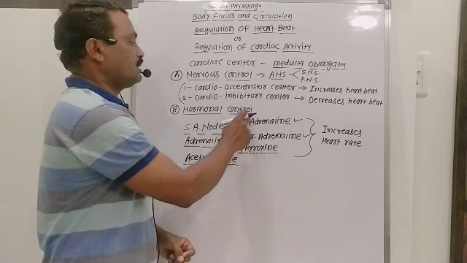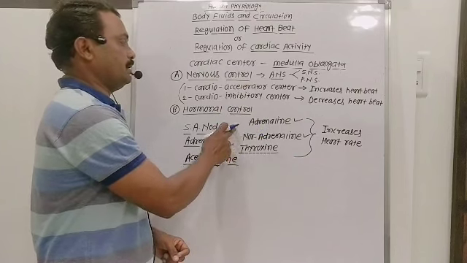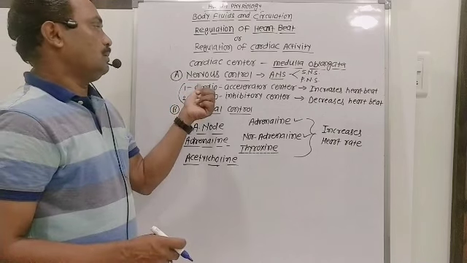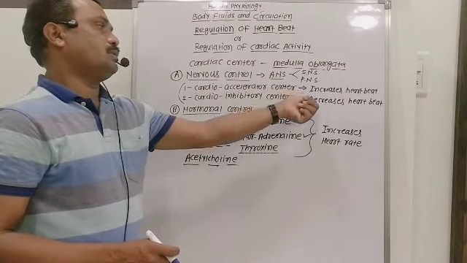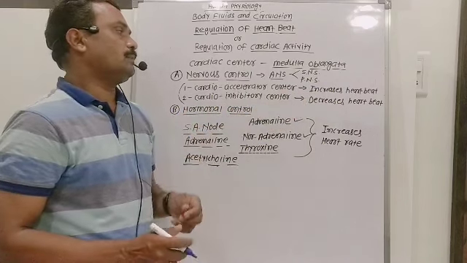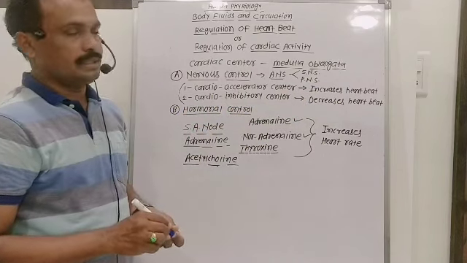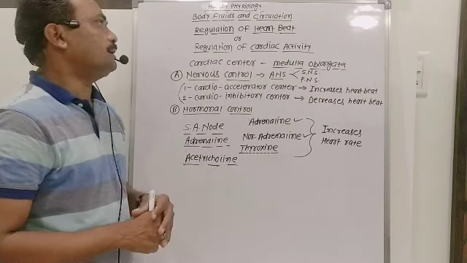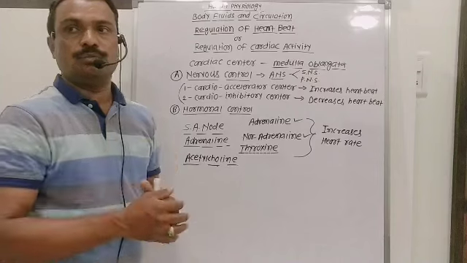These hormones are also responsible for increasing the rate of heartbeat, and the nervous system also has the cardio accelerator center responsible for increasing heartbeat, and the cardio inhibitory center responsible for decreasing heartbeat. In this way, regulation of heartbeat takes place in the human body. Thank you.